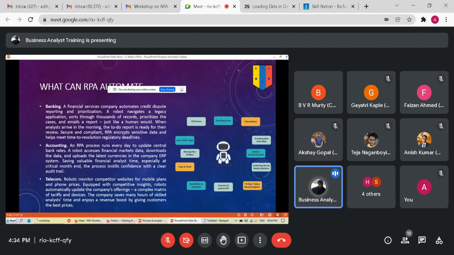So if you are in this kind of job, what will happen? What will you do? After some time, they'll get fed up and go. Because of human intervention, there are chances of errors happening. But we are not talking about errors right now.